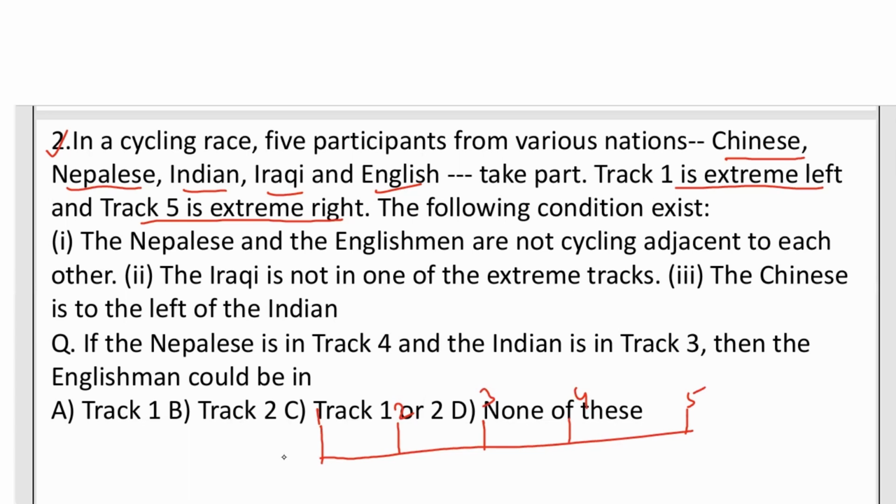So here the question is what? The Nepalese is in track 4. So here it is Nepal. And the Indian is in track 3. So here this is Indian. Indian is in track 3.